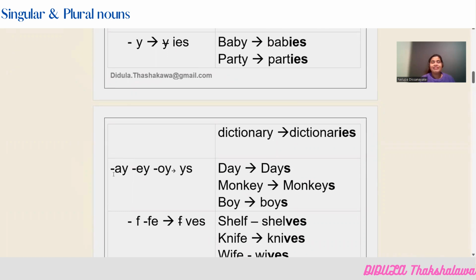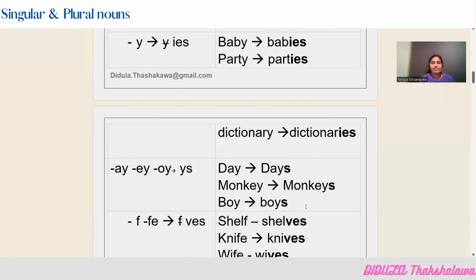When the word ends with AY, EY, or OY, you basically just add only S. We keep the Y as it is and also add S. So you have to remember this one: A, E, O. Before the letter Y, these three letters have to be there. Day, days. Monkey, monkeys.